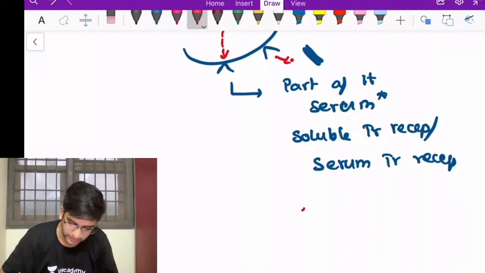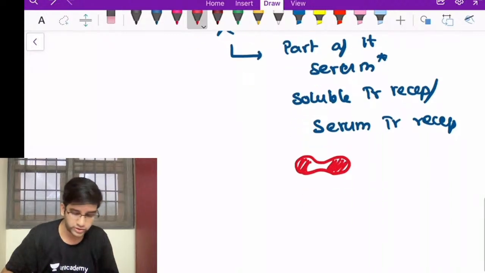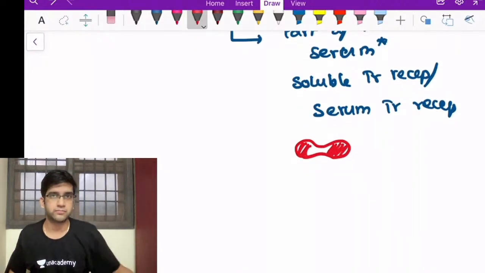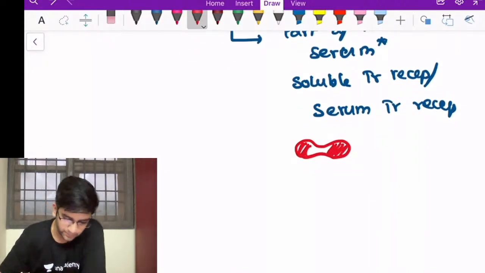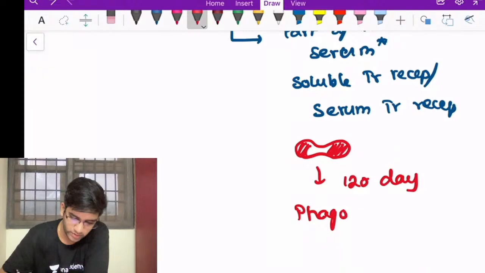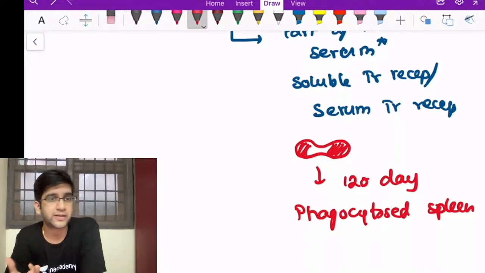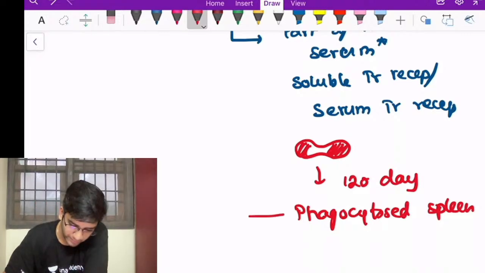So let's say a perfectly formed RBC has been there due to the hemoglobin, and after it crosses its lifetime, let's say after 120 days, it will be phagocytosed in the spleen. The splenic macrophages are called littoral cells.